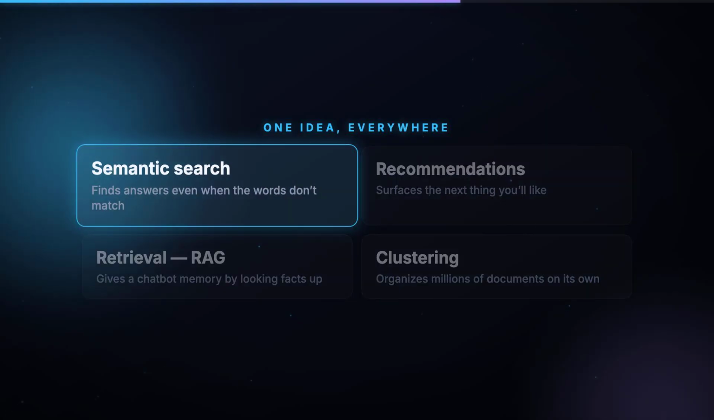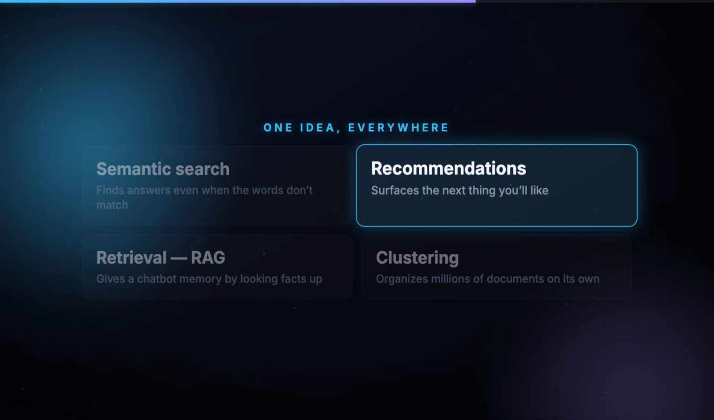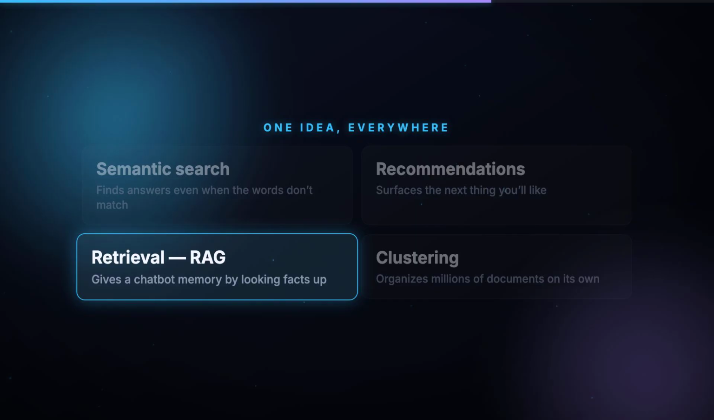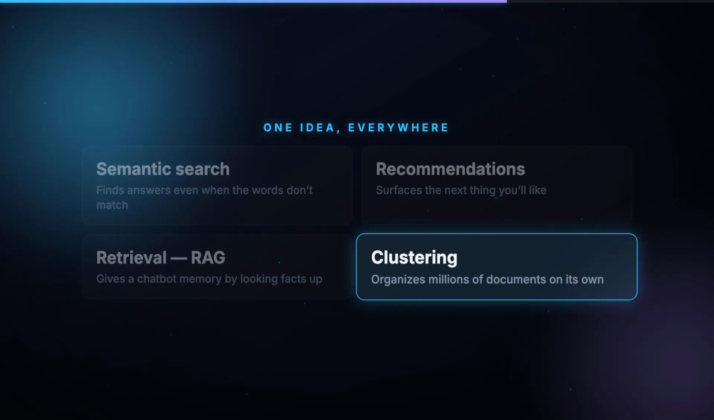Semantic search, which finds answers even when the words don't match. Recommendations, which surface the next thing you'll like. Retrieval, which gives a chatbot memory by looking up relevant facts. And clustering, which organizes millions of documents on its own.